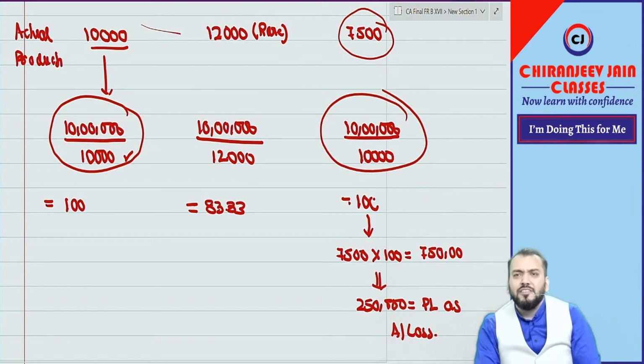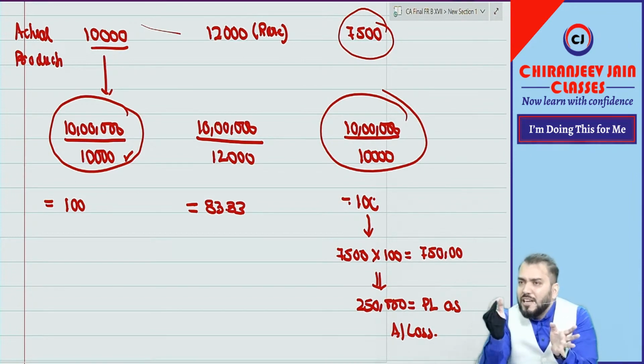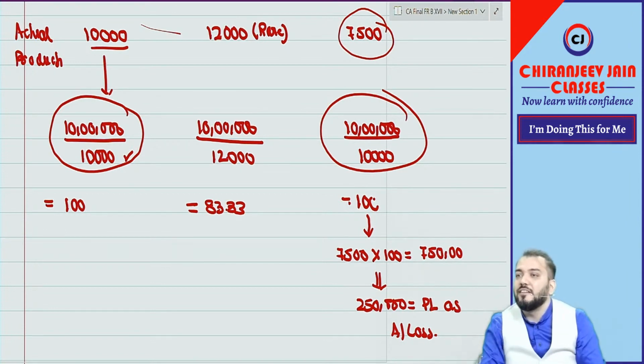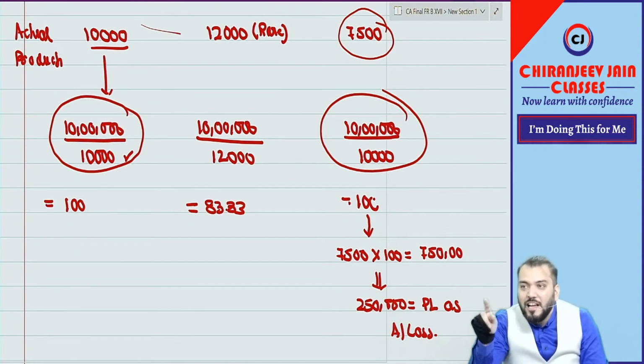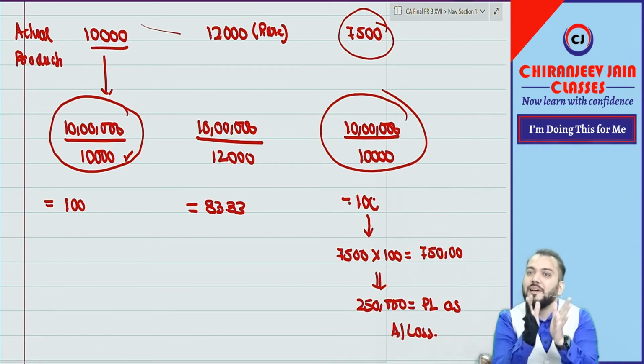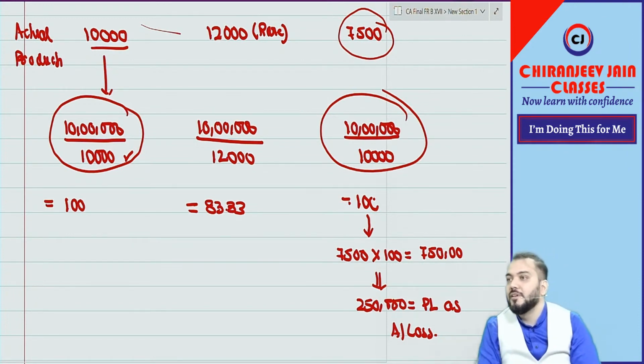Means can we make a rule? Allocation will be done based on normal production or actual production, whichever is higher. A rule from examination point of view. Allocate fixed overhead based on actual production or normal production, whichever is higher. Rule from examination point of view.